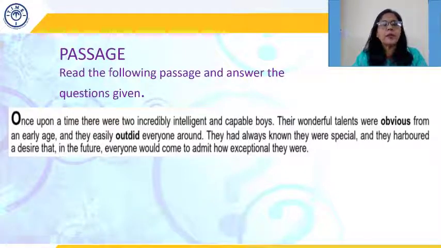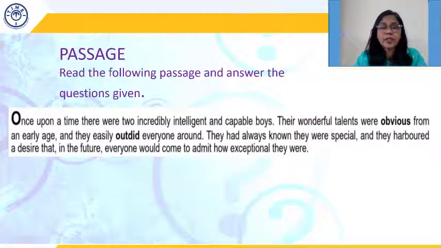Now, once upon a time, that reminds you of fairy tales. So this looks like a story. Let's see. See how small words right at the beginning also are giving you certain clues. Once upon a time, there were two incredibly intelligent and capable boys. Their wonderful talents were obvious from an early age, and they could easily outdo everyone around. They had always known they were special, and they harbored a desire that, in the future, everyone would come to admit how exceptional they were.